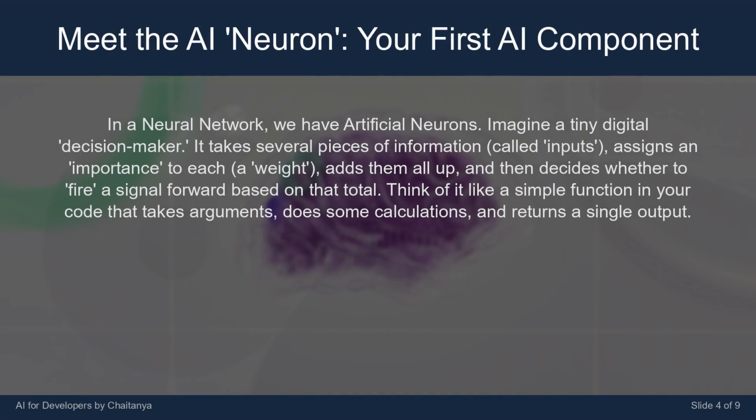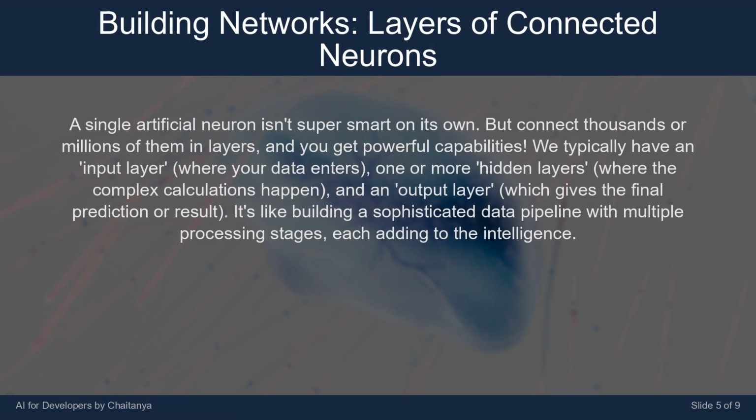In a neural network, we have artificial neurons. Imagine a tiny digital decision maker. It takes several pieces of information, called inputs, assigns an importance to each, weight, adds them all up, and then decides whether to fire a signal forward based on that total. Think of it like a simple function in your code that takes arguments, does some calculations, and returns a single output. A single artificial neuron isn't super smart on its own, but connect thousands or millions of them in layers,